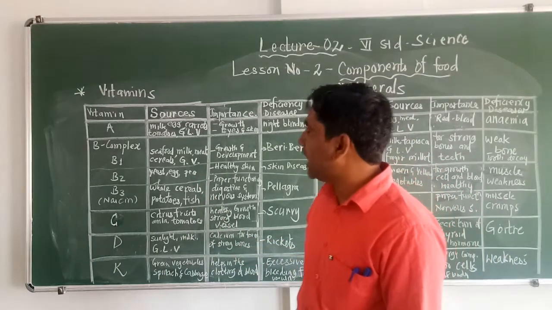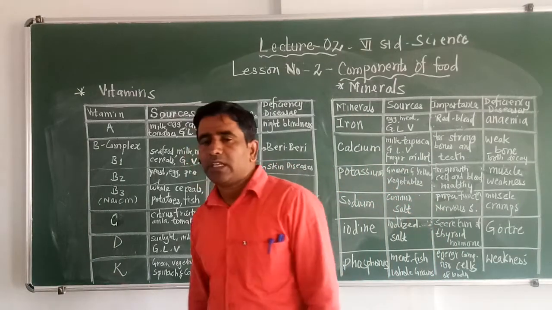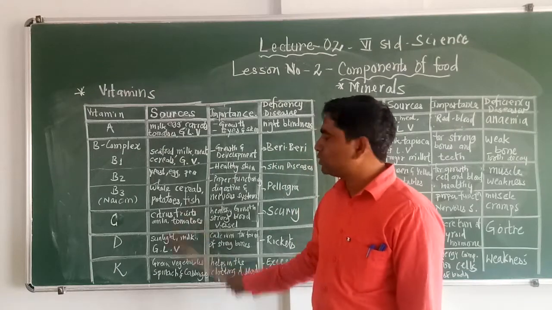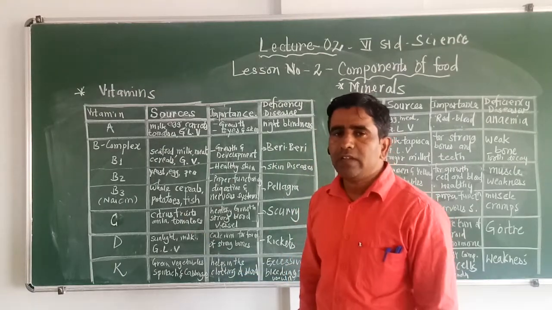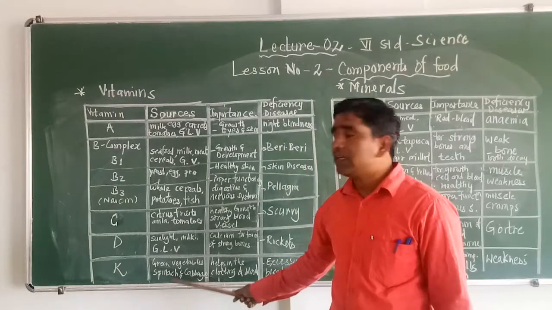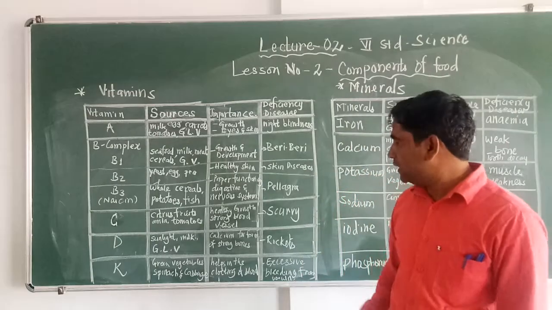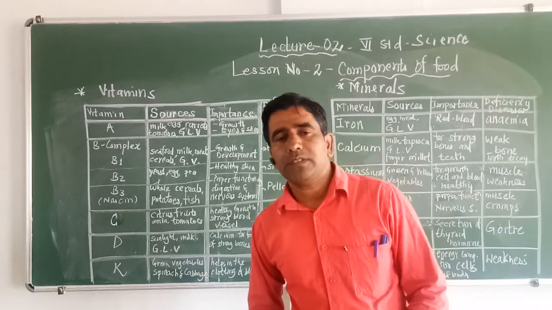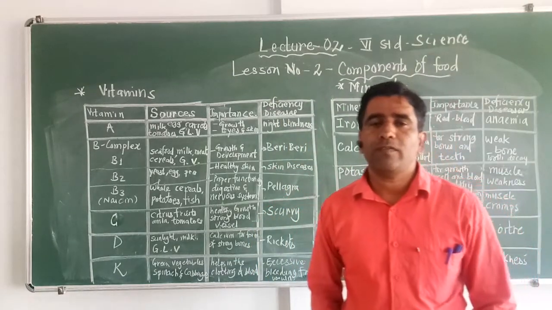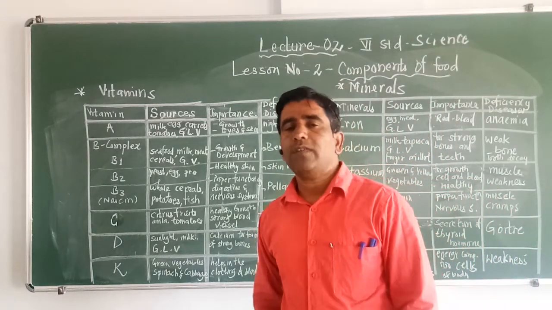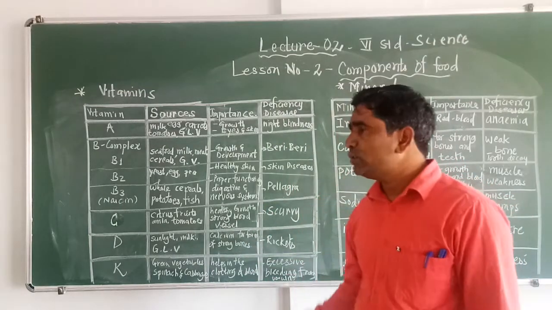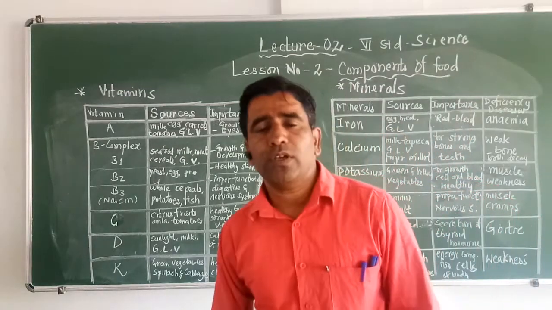The last type of vitamin is vitamin K. Vitamin K is very important for the body. The sources of vitamin K are green leafy vegetables like spinach and cabbage. Importance of vitamin K is that it helps in the clotting of blood. If a person lacks vitamin K in his body, there will be excessive bleeding from the wounds.